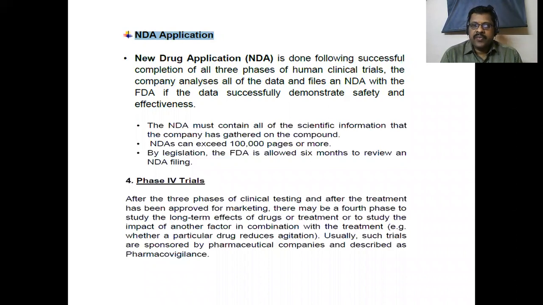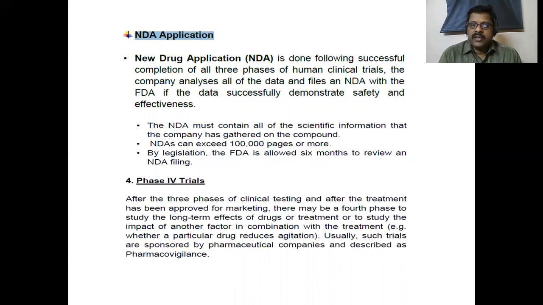NDA is done following successful completion of all three phases of human clinical trials. The company analyzes all of the data and files an NDA with the FDA, or CDSCO in India. They are the regulatory authorities, to demonstrate the safety and effectiveness of the drug. The NDA must contain all of the scientific information that the company has gathered on the compound, and the NDA should include 1 lakh pages and more to prove the safety and efficacy of the drug.